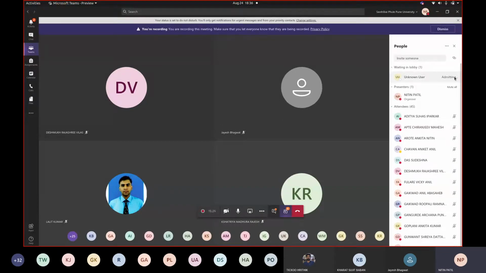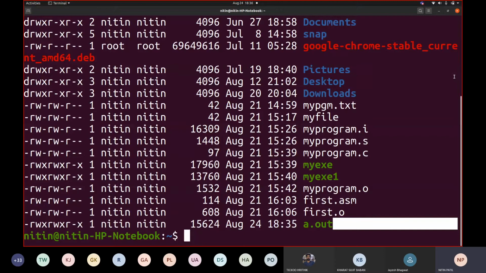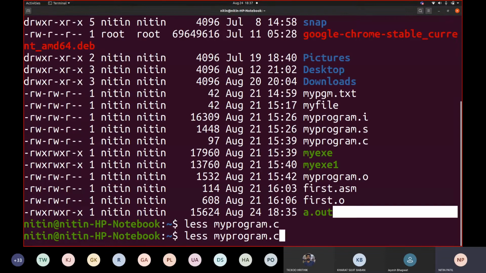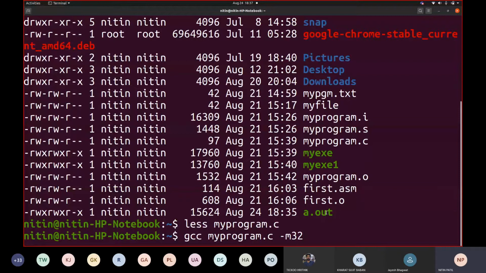So a.out is generated, fine. My program was my program.c, and the contents were like this. It contained two variables, integer a equal to 10, b, then b equal to 0, then printf hello everyone, and so on. When this code is translated and linked together using gcc my program.c -m32, it created this file.